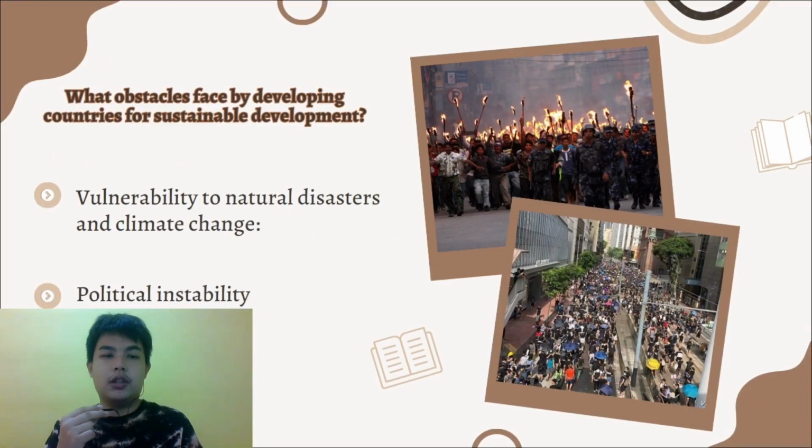The fourth is vulnerability to natural disaster and climate change. Developing countries are at higher risk of natural disaster and climate change, which can make it harder for them to achieve sustainable development goals. This is because of challenges related to infrastructure, resilience, food security, and public health. For instance, critical infrastructure like road, bridges, and power grids may not withstand natural disasters such as earthquake and hurricane. And the last one is political instability. Political instability, corruption, and limited cooperation among stakeholders are significant obstacles for developing countries to achieve sustainable development goals. Addressing this issue is essential to create an environment that promotes good governance, transparency, and accountability.